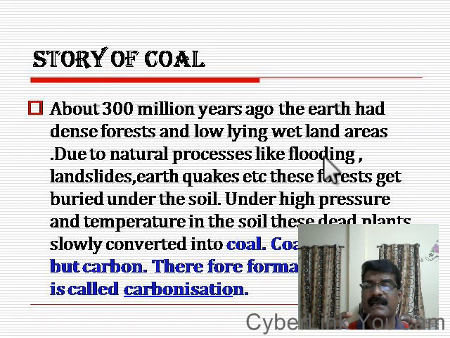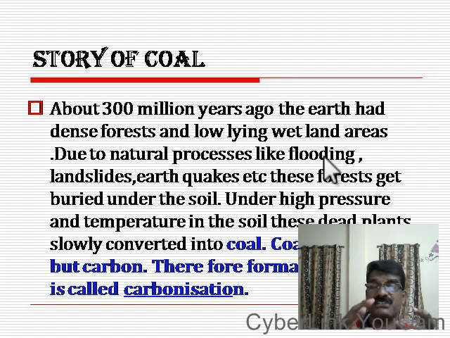Because of the greater pressure of the soil and high temperature, what happened? These buried plants were gradually decayed and they gradually changed into coal under high pressure and temperature.